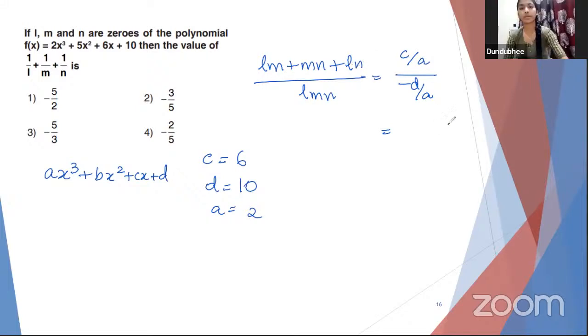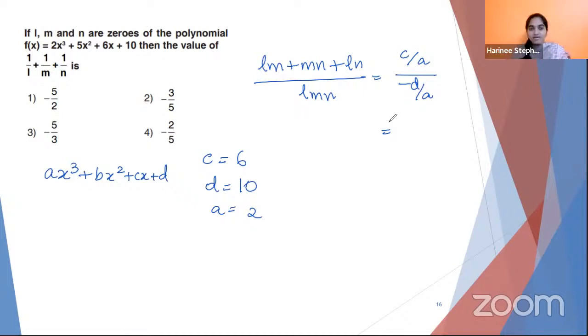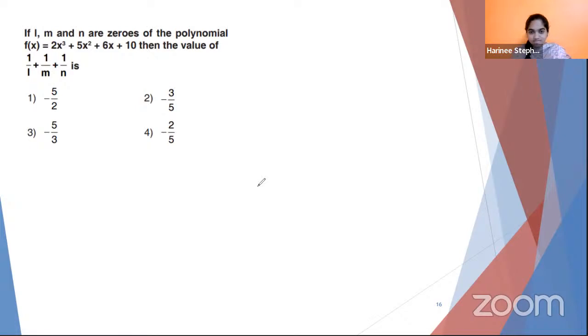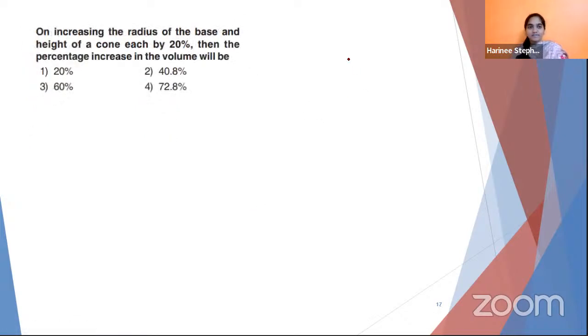Some 3 by? Minus 5. Minus 5, or the second option. Let's try 6 upon 2 divided by minus 10 upon 2. 2 gets cancelled. So 6 upon minus 10 can be further simplified to 3 by minus 5 or minus 3 upon 5. Does it look easier now? Okay, let's see. Next question.